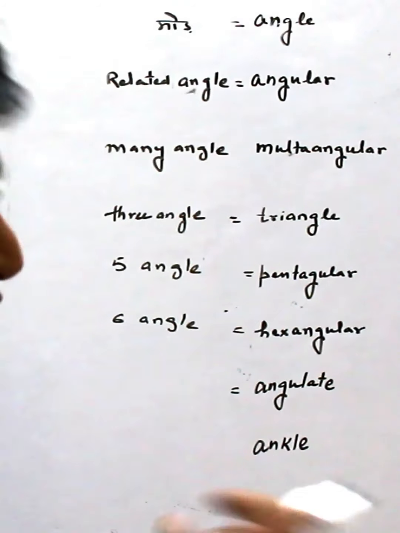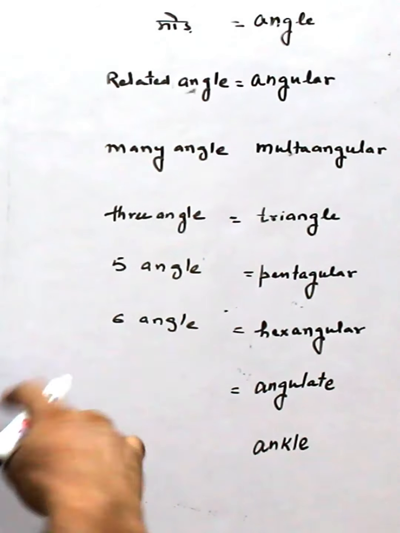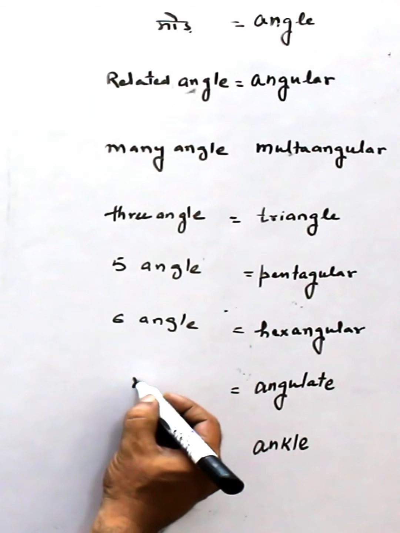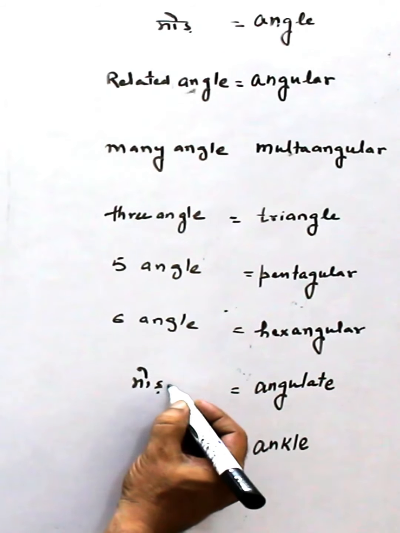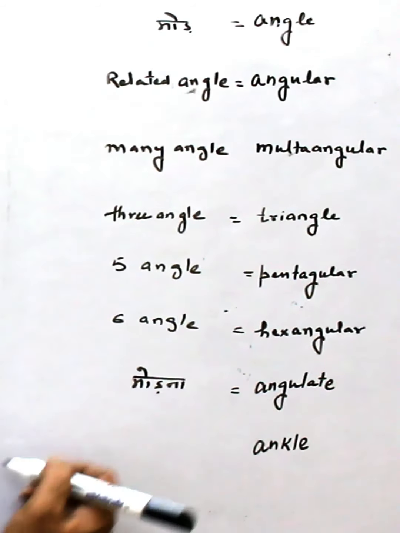And this is angulate. Angulate means to make angle, or modna. Simple we can say in Hindi like modna.